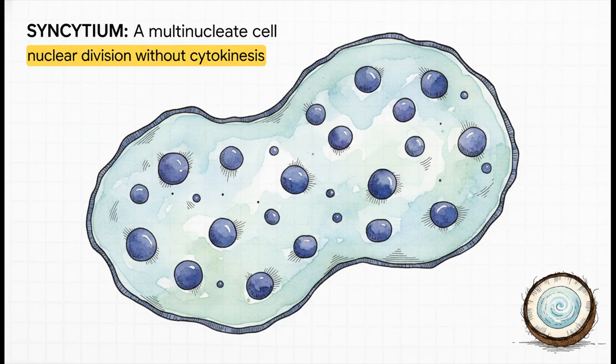But what happens when a cell divides its DNA perfectly, creates two nuclei, but somehow forgets to slice its cytoplasm in half? Well, you get this bizarre physiological consequence called a syncytium. It's a multinucleate condition, meaning one cell with multiple nuclei. A fantastic, everyday example of this is the liquid endosperm in a coconut. Yep, all that refreshing coconut water is essentially packed with free-floating nuclei because nuclear division occurred without the physical cell splitting of cytokinesis. Pretty cool, right?